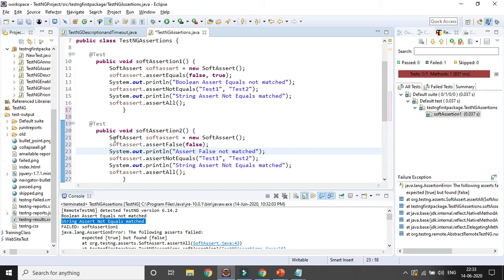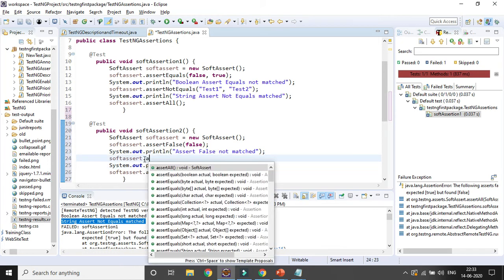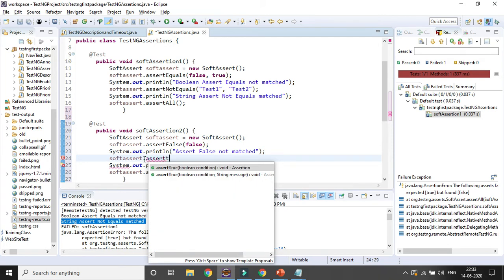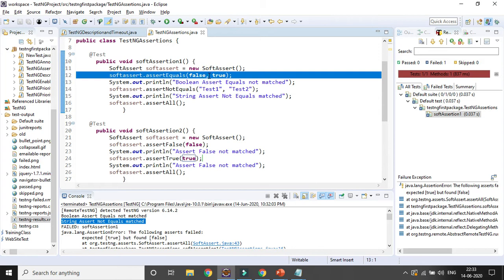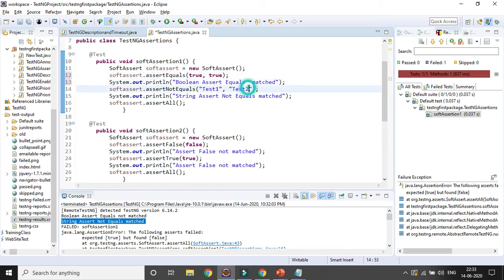Here I will use assert true. I also want to match it, right? Both my assertion conditions are getting passed here, so my test case will pass. In the first test case, that particular test step is not getting passed. Maybe you can change it to true, so that it will pass assert equals match. And here I am changing it to 1 and 1, so obviously that test case will fail. Assert not equals not match is not matched, so the test case will fail.